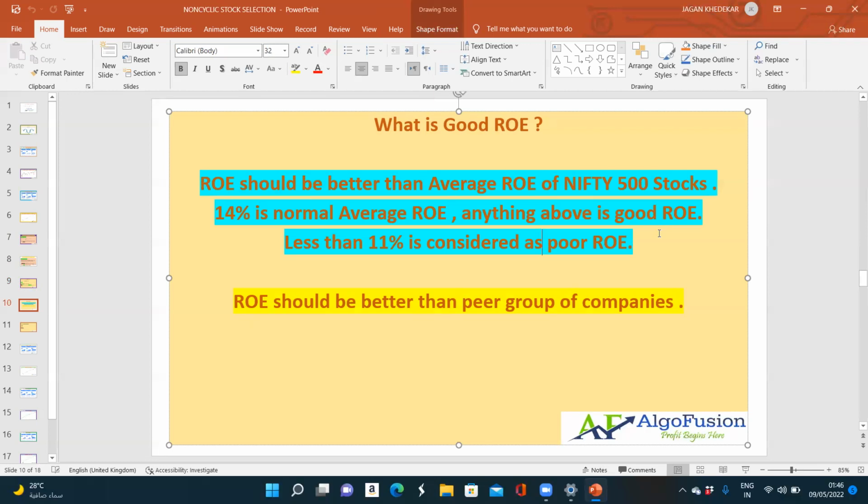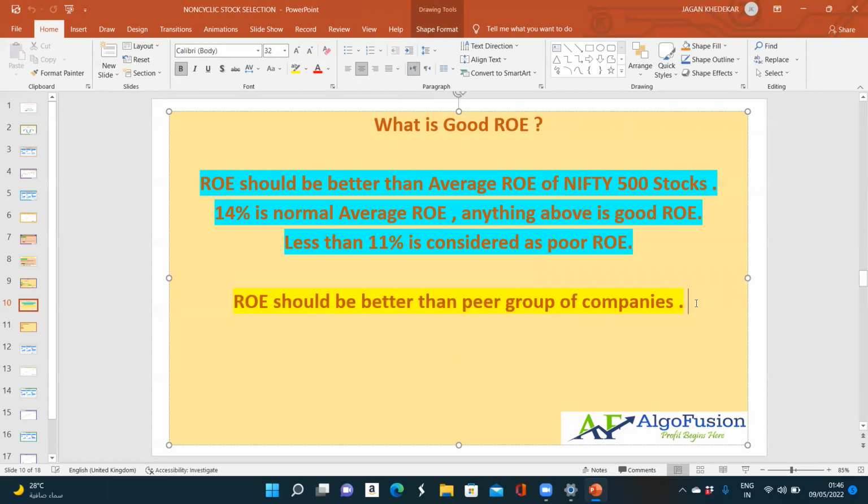Any company reporting an ROE of 14% or more over a continuous period of 10 to 15 years is considered a non-cyclical stock, and it will perform well. Less than 11% is considered a poor ROE. Also, the ROE should be better than that of the peer group of companies.